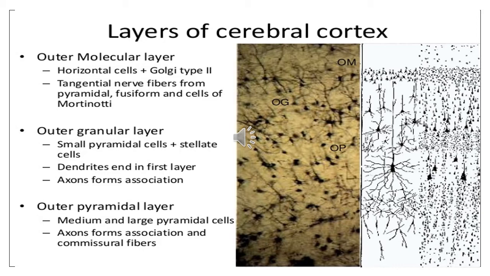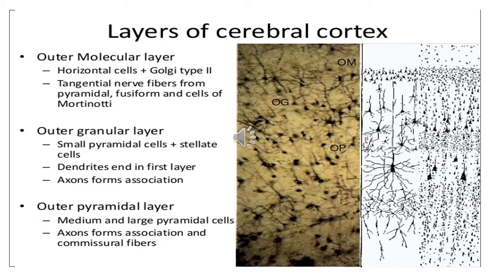Then comes the outer granular layer. This layer consists mostly of closely packed granular cells or the stellate cells. In addition, many small pyramidal cells are also present in it. So the dendrites end in the first layer while the axon forms association. In this diagram you can see that in the first layer only you have to draw the small dot form of the molecular layer which is showing the cut section of the nerve fibers.